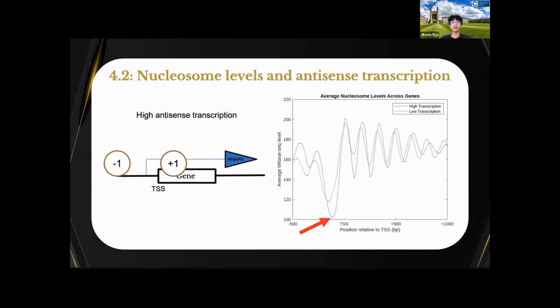So that means that if there's high antisense transcription, then it correlates with a higher chance of RNAP2 binding to the gene. However, with low antisense transcription, there's a higher possibility of a nucleosome being there. That means RNAP2 can't bind to the DNA. Therefore, we can't really produce a transcript that will eventually become a protein, and all that process will be gone. So that is an interesting mechanism to see.